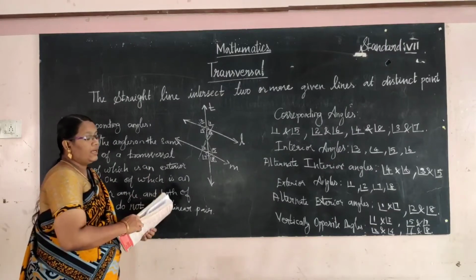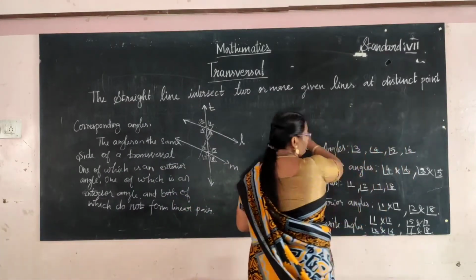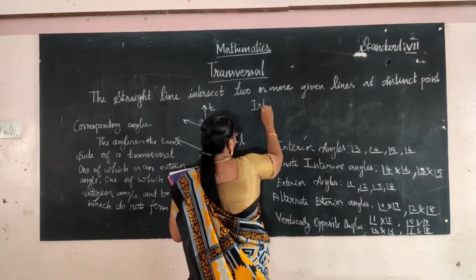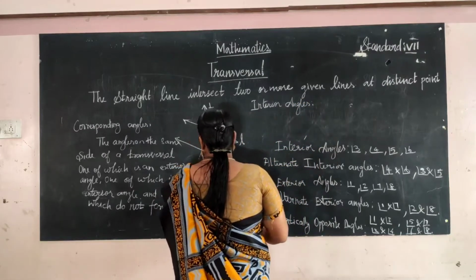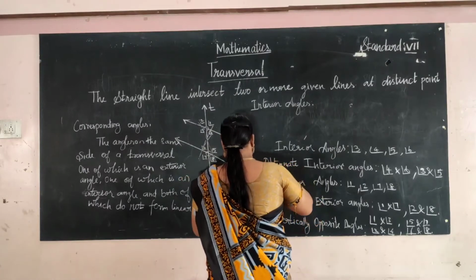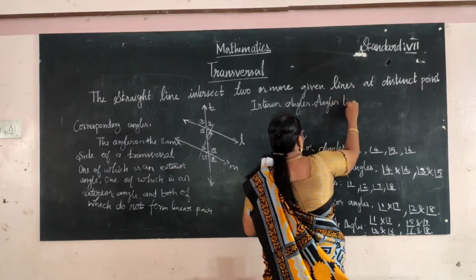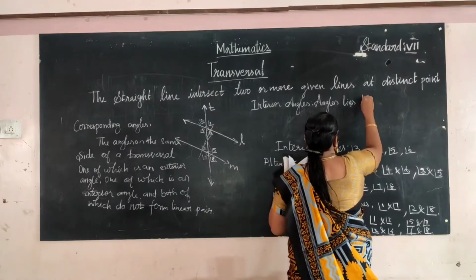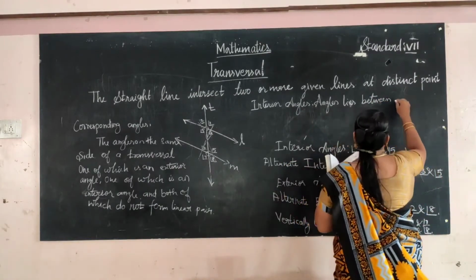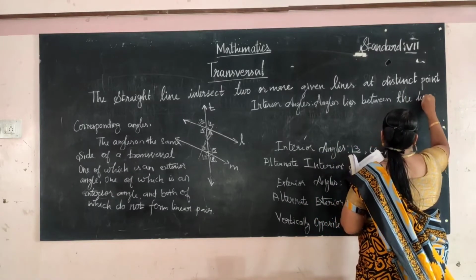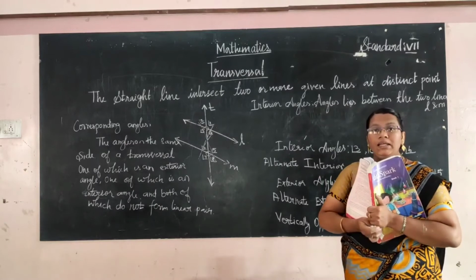Next one, interior angles. Interior angles means the angles that lie between the two lines L and M are called the interior angles.